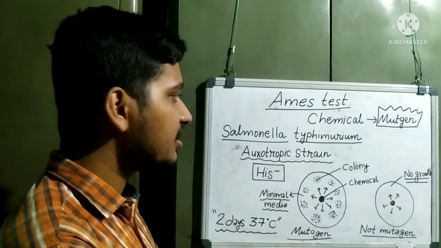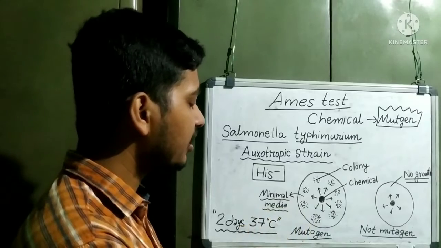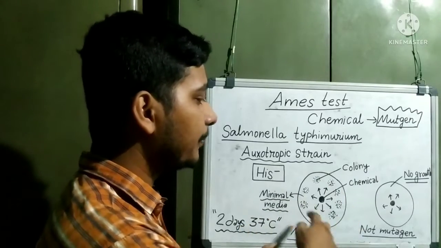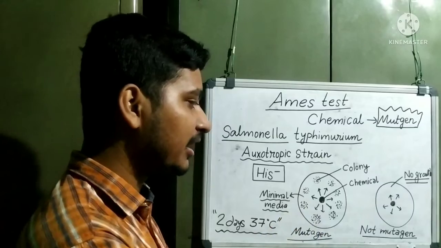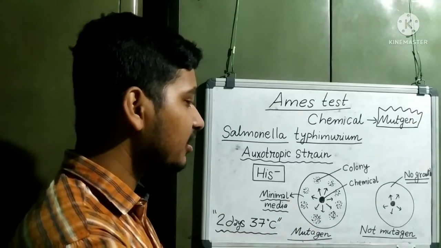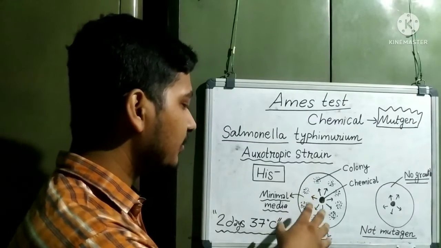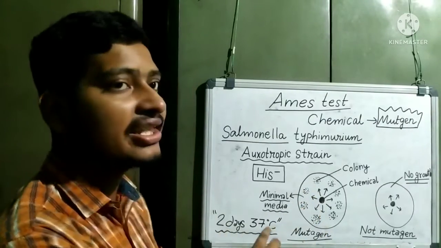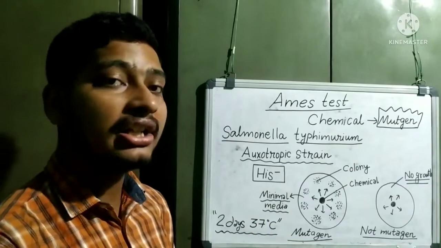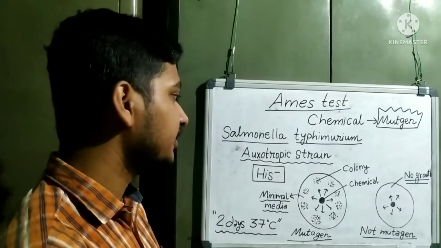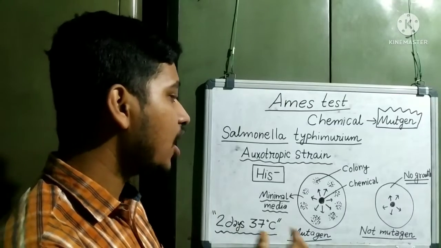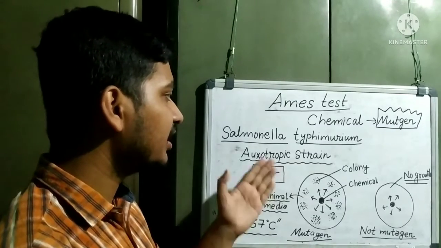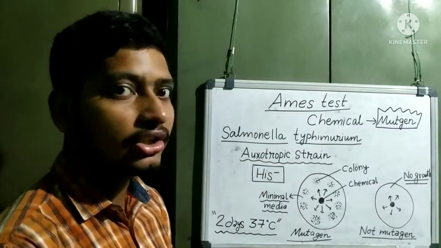So what do we do here? We take a petri dish and we take the chemical here, and then we leave it for 2 days at 37 degrees Celsius. After that we observe whether the colony is growing or not.